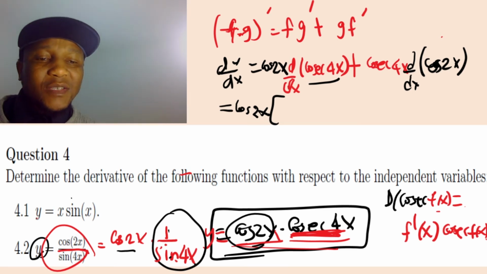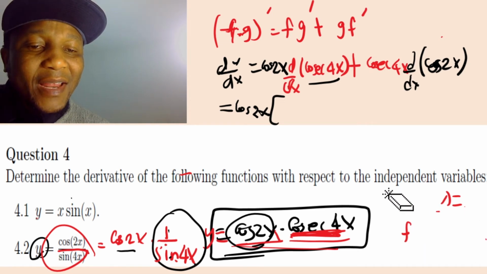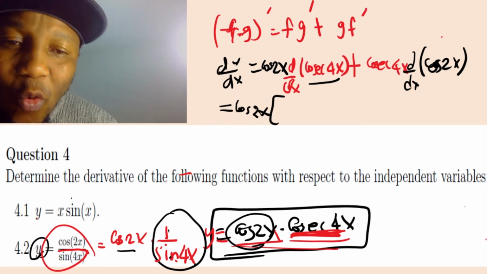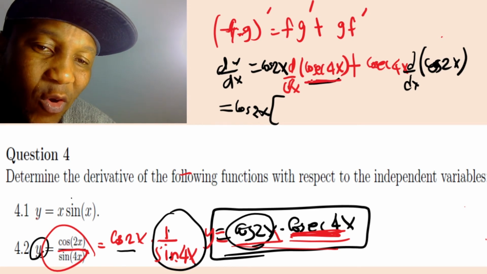See what I'm saying? The space there is just not enough. Okay, let me write here. When you differentiate this, let's do it straight up. When you differentiate cosec,